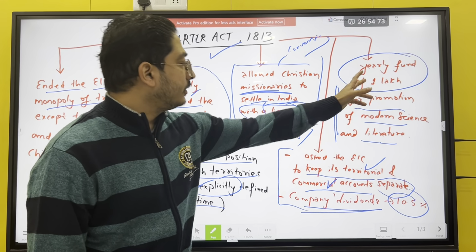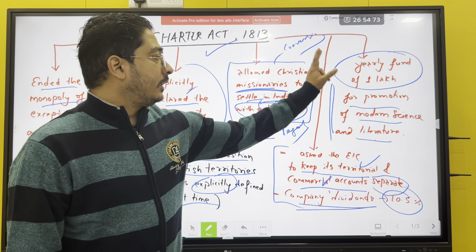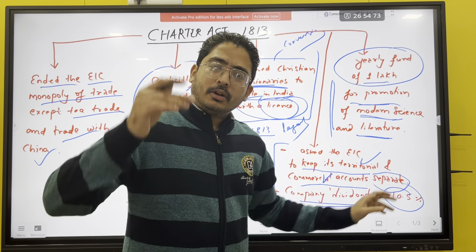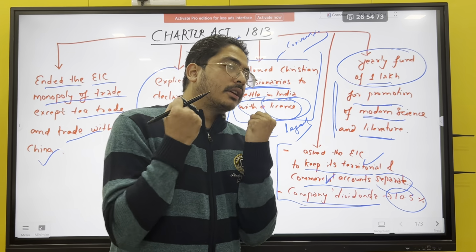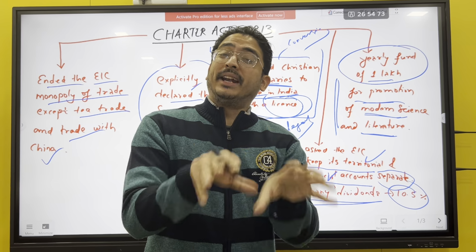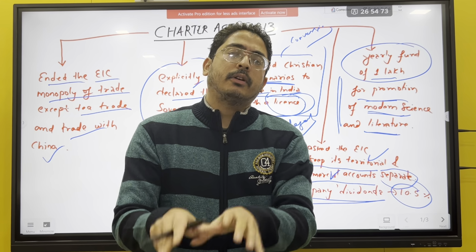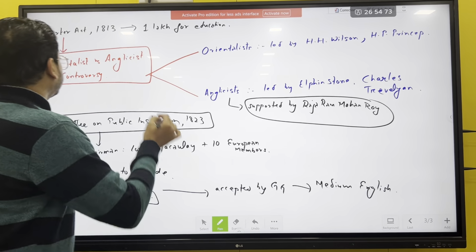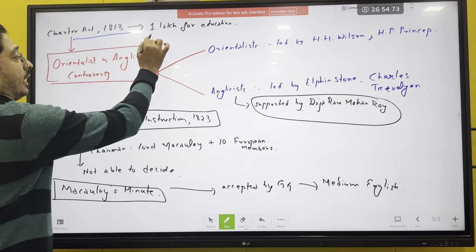Now coming back to the education part. That is a yearly fund of 1 lakh for promotion of modern science and literature. Because of this, there was confusion about which medium this 1 lakh rupees would go to, whether it is a vernacular medium or an English medium. So here, Charter Act of 1813, 1 lakh for education.